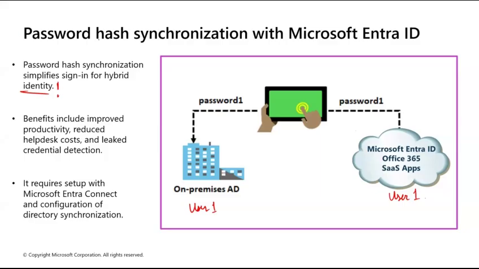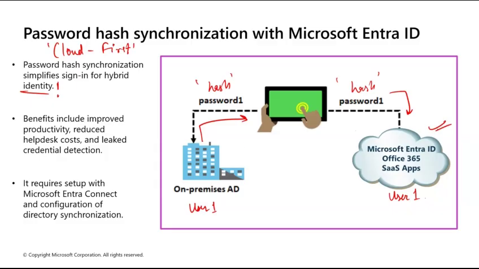Now, how does hash synchronization help you? We call this password hash synchronization the cloud first approach. And why do we call that? In this model, the Entra Connect tool takes a hash of your on-premise passwords and syncs them to the cloud. That's what's happening in this picture. It took the hash of your password, not the exact password, and it keeps that hash on your Entra ID. So authentication happens entirely within Entra ID now, and nothing goes back to your on-prem AD.